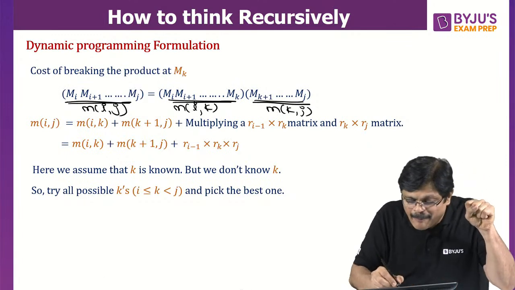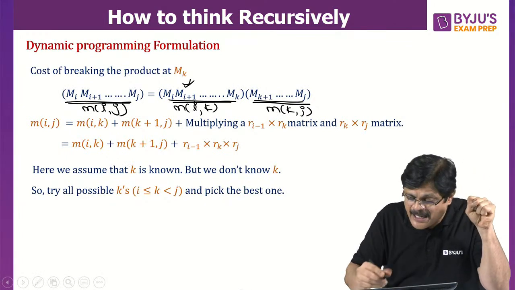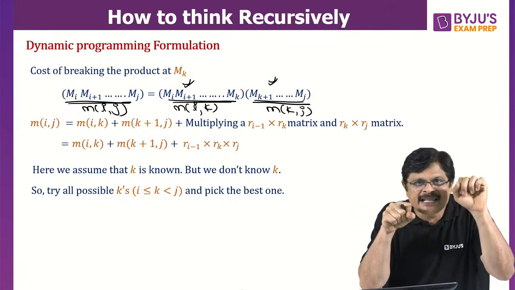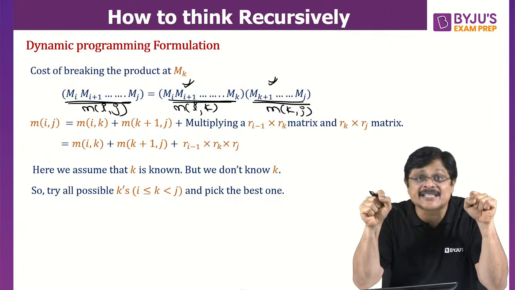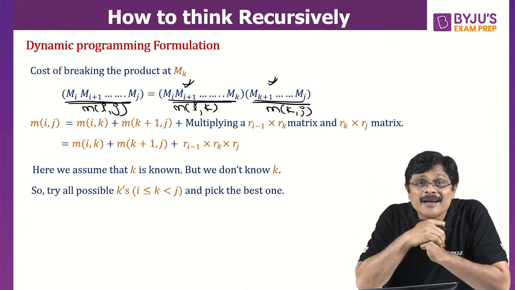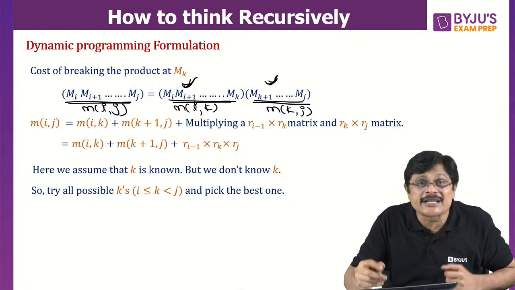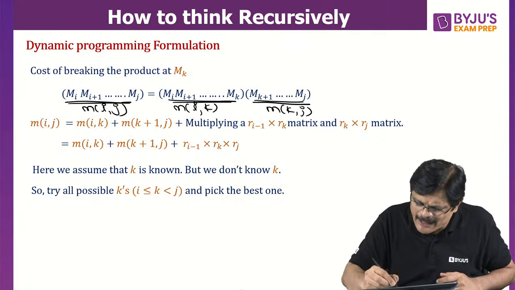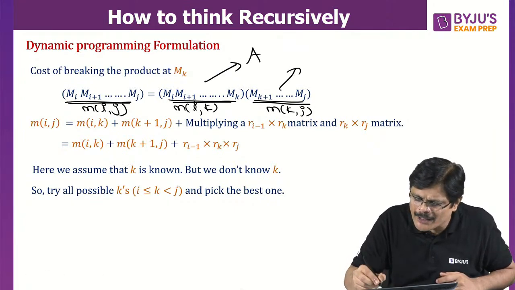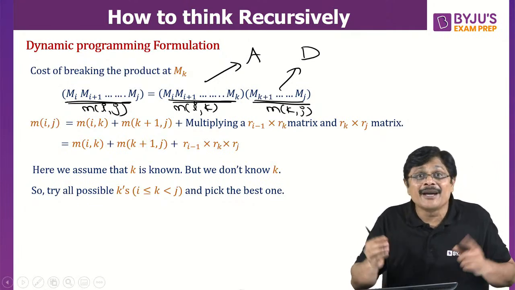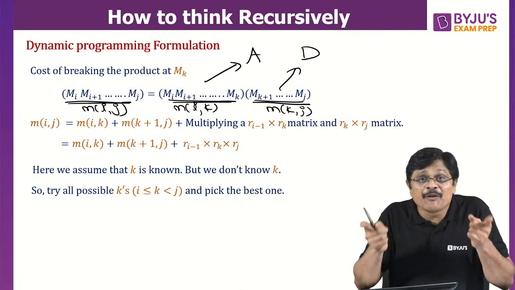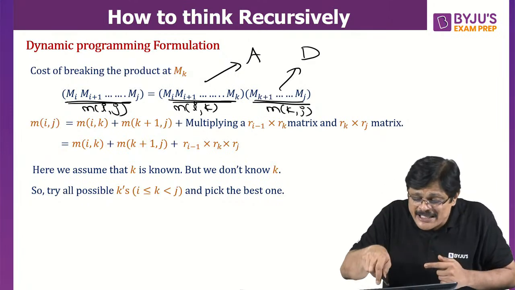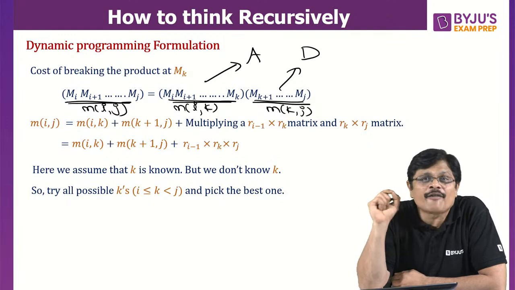So, the minimum number of multiplications required for this is Mik. The minimum number of multiplications required for this is Mkj. You need to add these two, because this multiplications plus this multiplications, followed by what? After getting these two solutions, we need to multiply these two matrices. Am I clear? See, if you multiply, this is some matrix A. If you multiply all this, it is some matrix, say D. You have to multiply these two. Again, we need to know how many multiplications are required for multiplying A into D. Now, please tell me what is the order of A and what is the order of D.